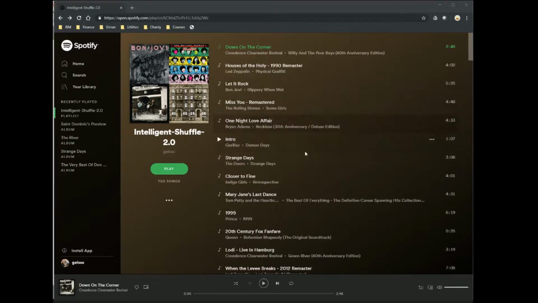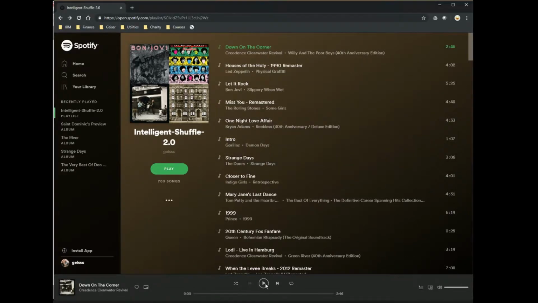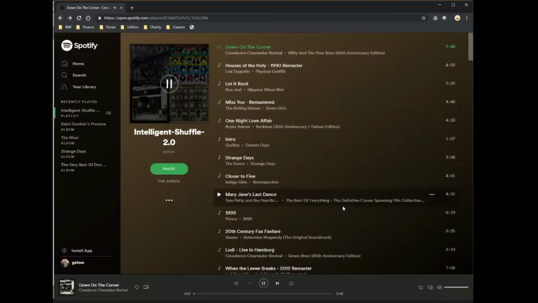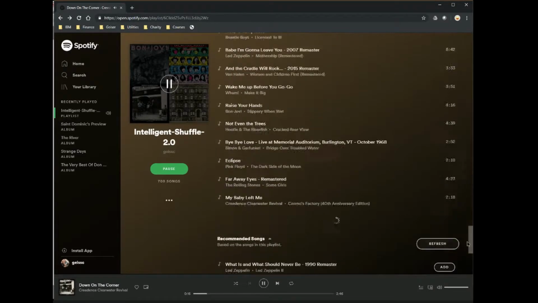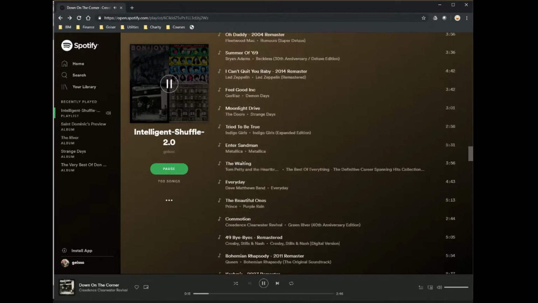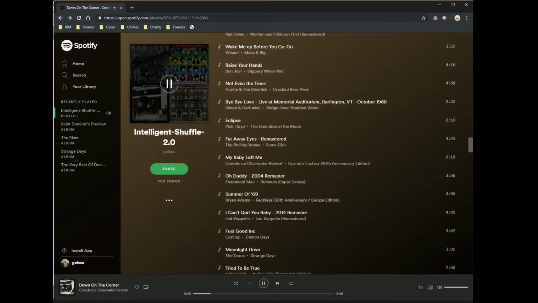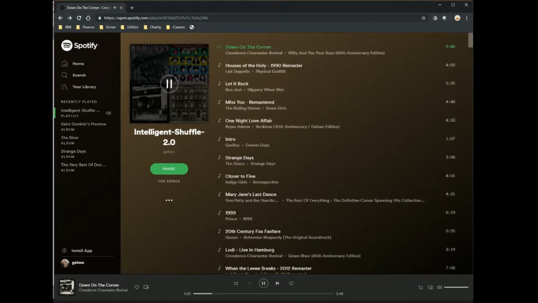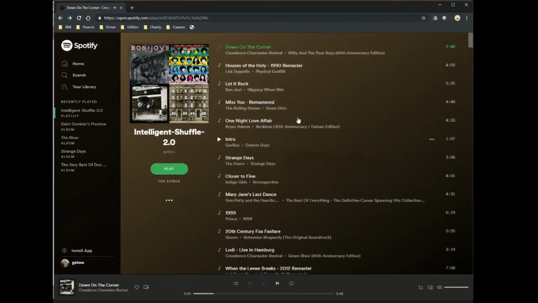All right, let's get started. You can see here I've got a nice intelligently shuffled playlist from my prior project that I was working on a few months ago. It's nice and sorted out by artist and spreading them out across the list. So I've got CCR jamming here at the top, and you can see all through the list we've got a nice shuffle. Good stuff. So what's next?